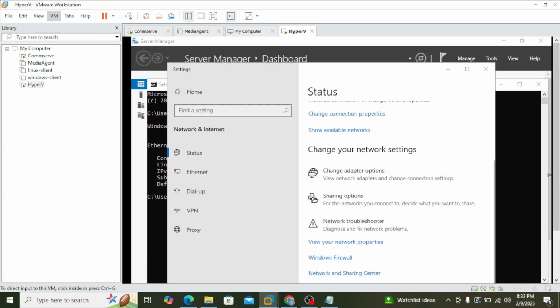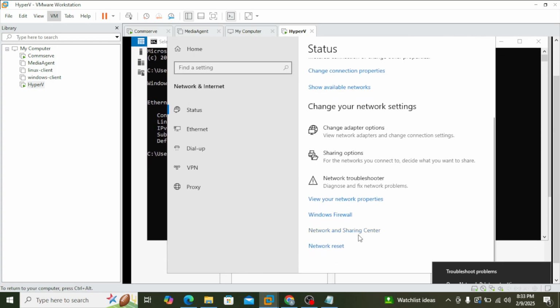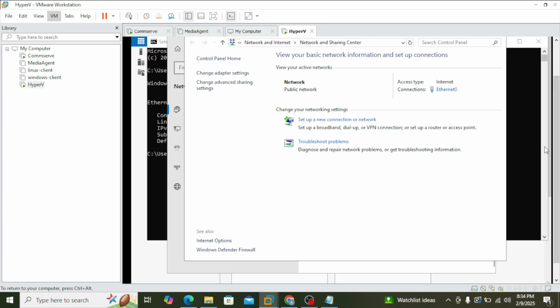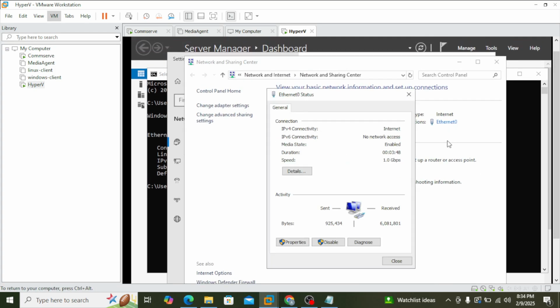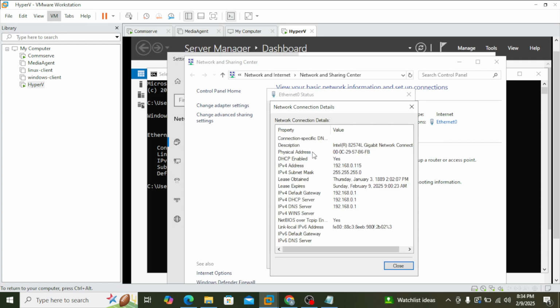From here, if you scroll down, you'll see Network and Sharing Center. And here you have an Ethernet, click on that, it has 0, and see the details first. So this is the DHCP server IP and DNS, same IP, and the IPv4 address is this one.